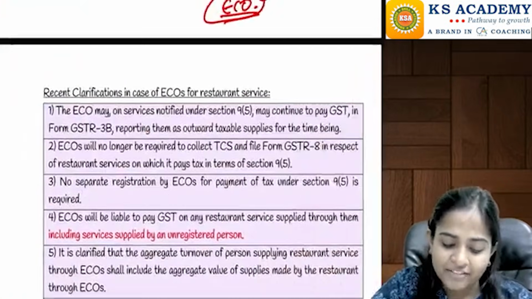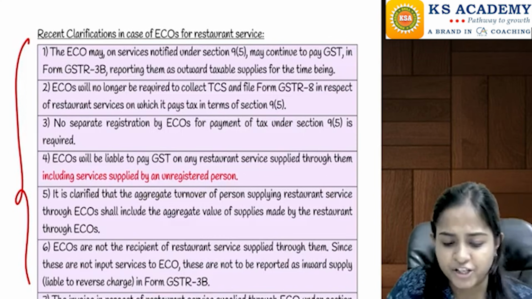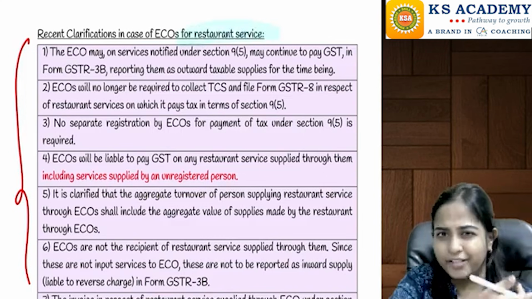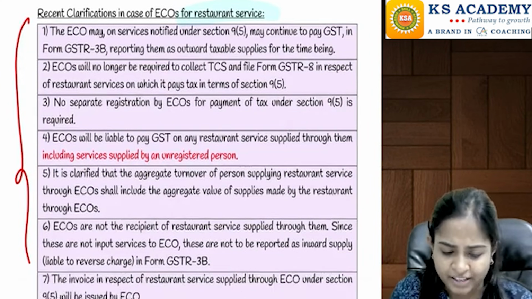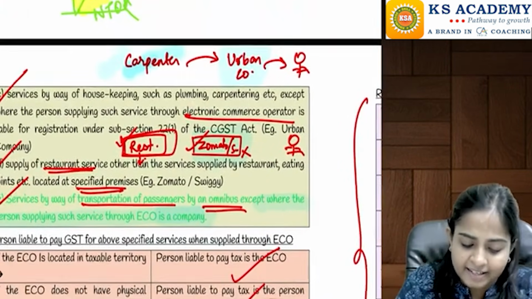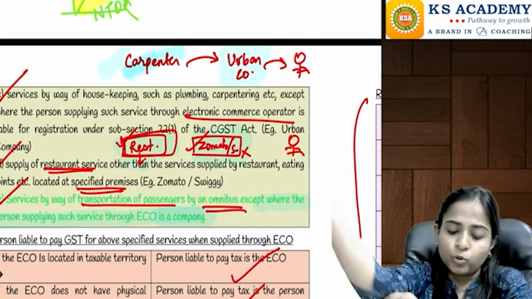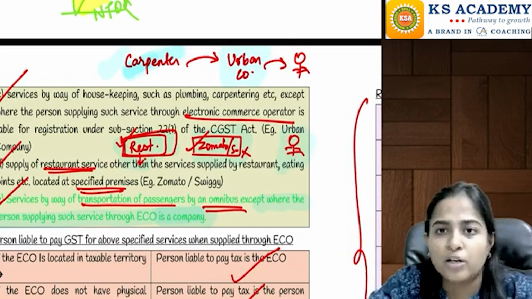I hope I am very clear till here, everyone. Yes, and then they have given a few clarifications for the restaurant services that we just studied in section number 9(5). Here they are telling that, whenever, let's take this restaurant example, the restaurant was providing the services to the final customer through an e-commerce operator.